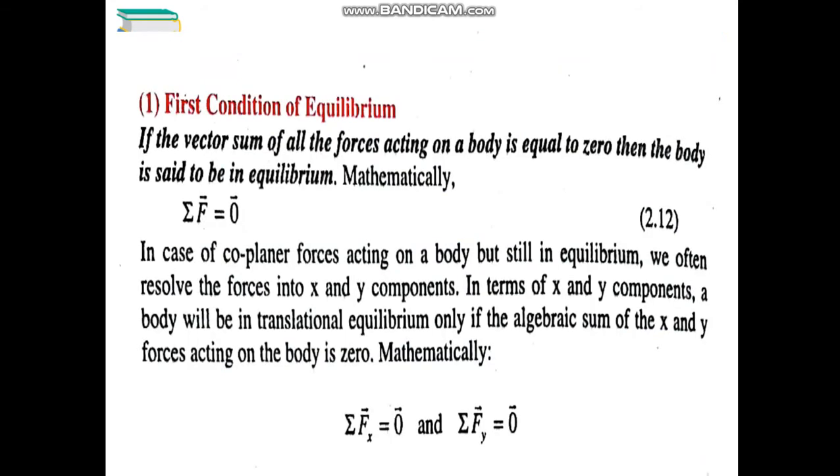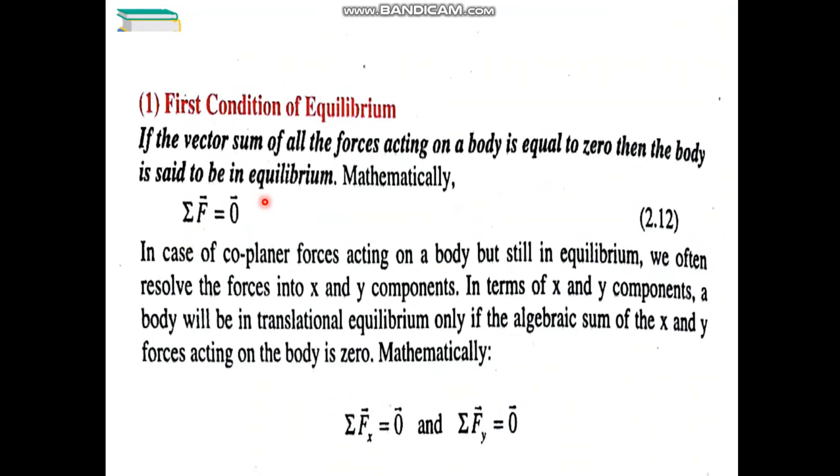So there are two conditions of equilibrium that must be satisfied for a body to be in complete equilibrium. If any of the conditions is not satisfied, the body will not be in complete equilibrium. If only the first condition is satisfied, the body is said to be in translational equilibrium. But for a complete equilibrium, the body must satisfy both the conditions. Let's see what the first condition is.